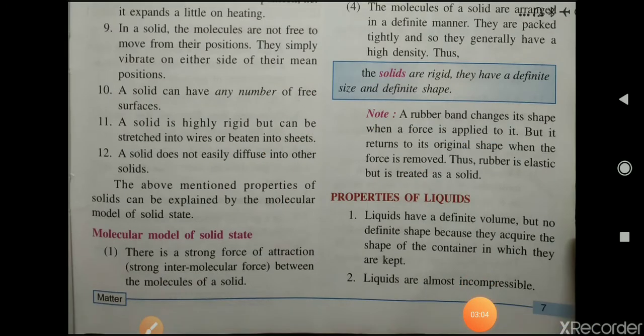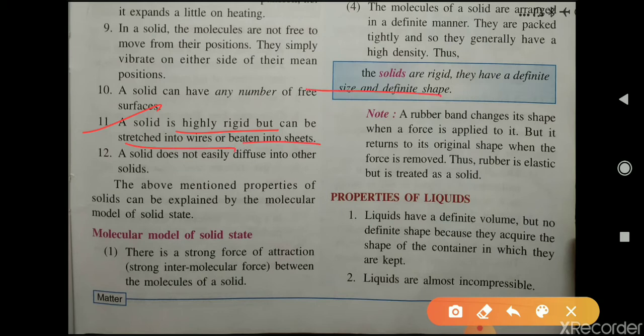Next one is a solid is highly rigid but can be stretched into wires or beaten into sheets. You have seen aluminium wires or iron sheets. These iron sheets and aluminium wires are solids, but we can draw these sheets and wires from a solid.